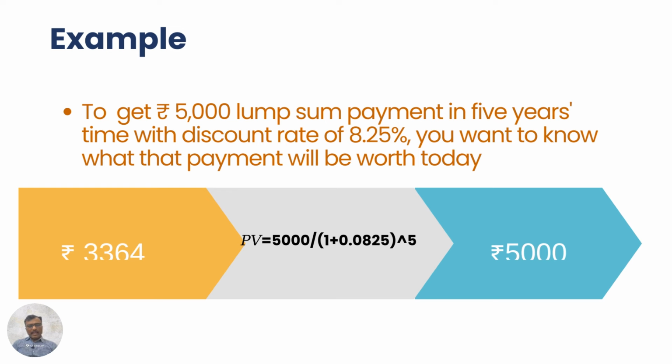Let's consider an example shown on the slide. If you want to receive 5,000 rupees at a discount rate of 8.25, you need to invest 3,364 on the payment day. So again, this present value formula is used to calculate the current investment requirement for some future value of money that you need.